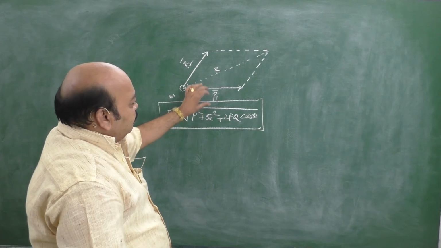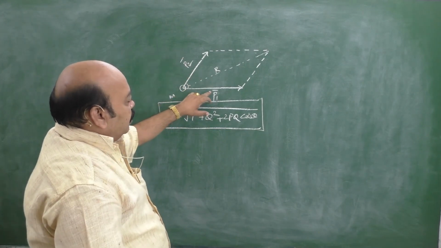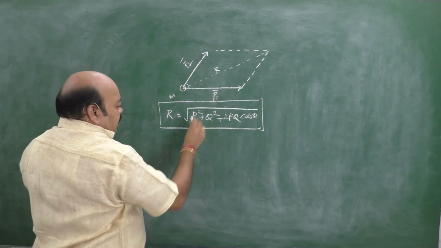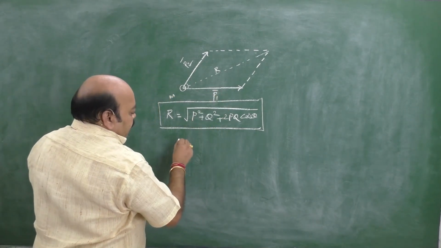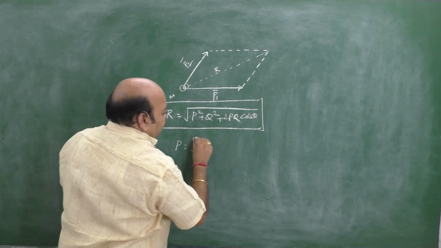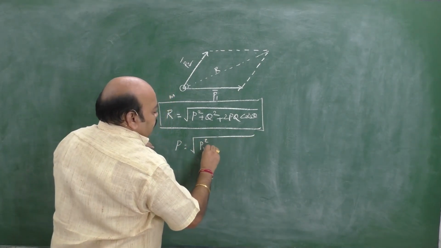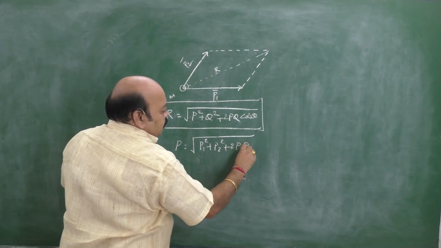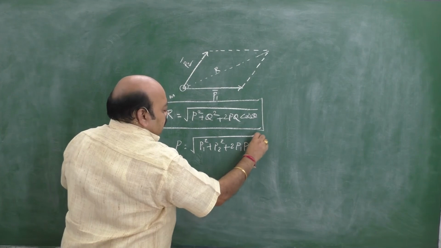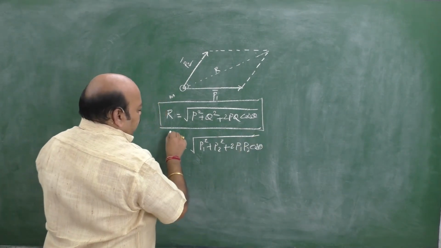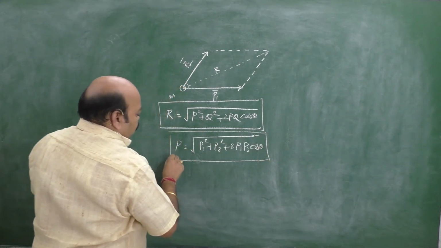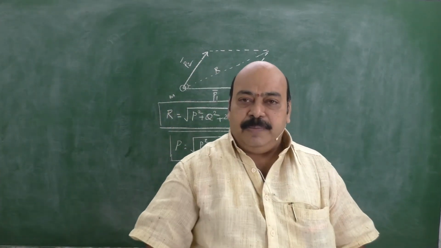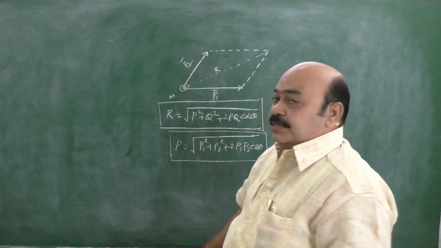Now, you apply the same technique for these cases. Two momenta, P1 and P2, are acting on the particle simultaneously. Then the resultant is given by the square root of P1 squared plus P2 squared plus 2 P1 P2 cos theta. This gives the resultant momentum of the above two, which act on the body simultaneously, making an angle theta with each other.